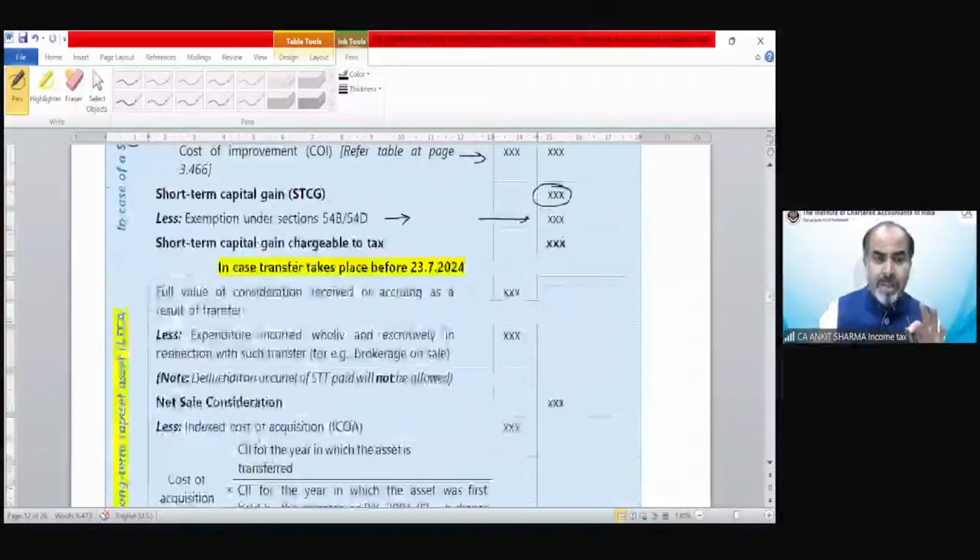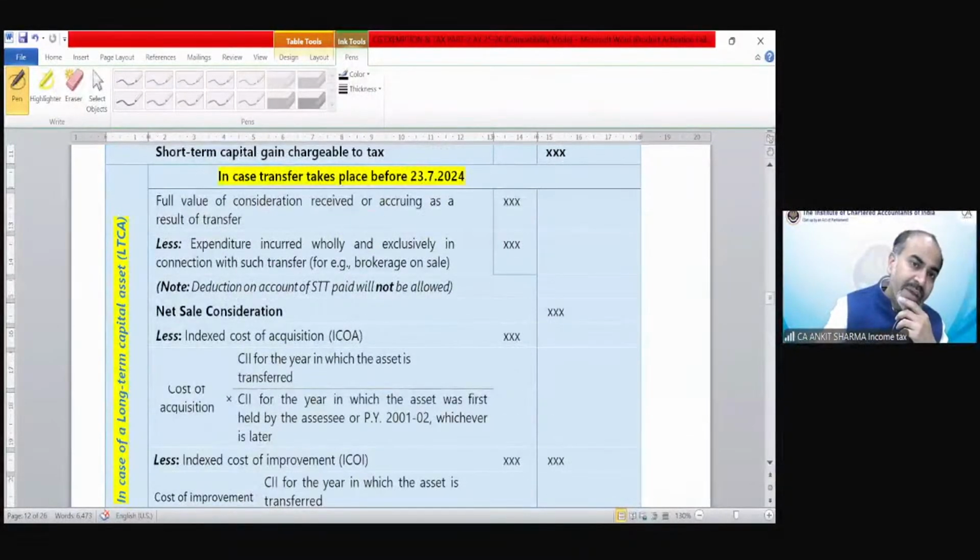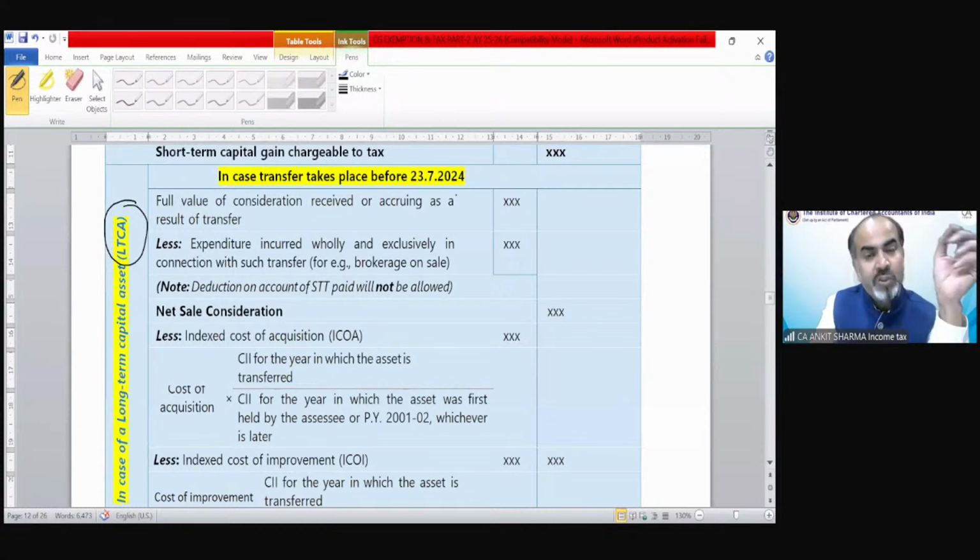So that was the short-term capital gain calculation. Now we have the long-term capital gain calculation, and we know that in case of long-term capital gain, we have two kinds of provisions: before 23rd of July, or on or after 23rd of July. Before 23rd of July, we have the benefit of indexation, and on or after 23rd of July, we have the benefit of indexation only in case of land and building from an individual or HUF who is resident. And that calculation will be for the purpose of calculating tax only. For the purpose of GTI, again, we will not provide any kind of indexation, even in case of land and building from an individual or HUF resident in India.